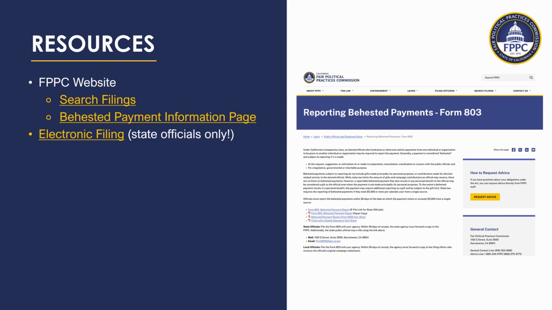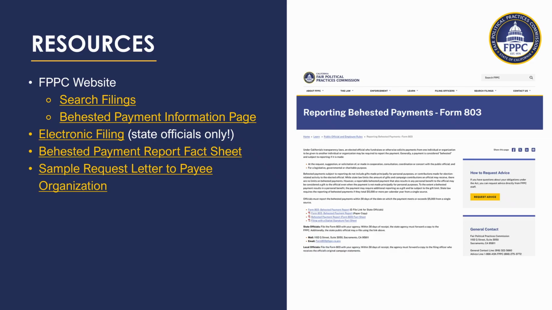The FPPC website has a detailed web page on Behested Payment Reporting requirements, containing examples from FPPC advice letters and information on enforcement cases regarding violations of Behested Payment Disclosure Rules. Additionally, we offer our Behested Payment Report fact sheet and sample request letter to payee organization as resources.